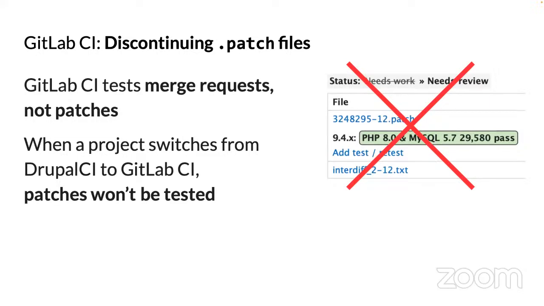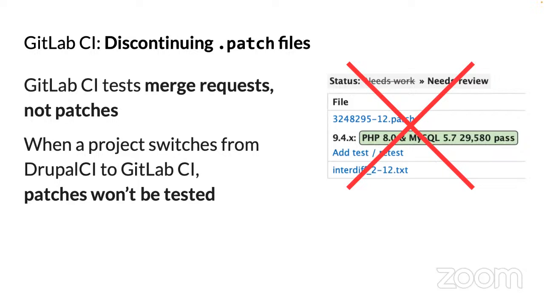And of course, GitLab CI has no idea what a patch file is. So when a project switches to GitLab CI, they're also saying you have to use merge requests to contribute. So no more uploading patch files, no more interdiffs and all the mechanics around that. Yeah, a different set of tools to learn with merge requests.